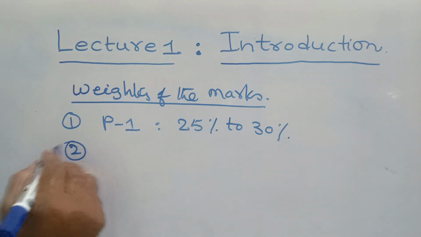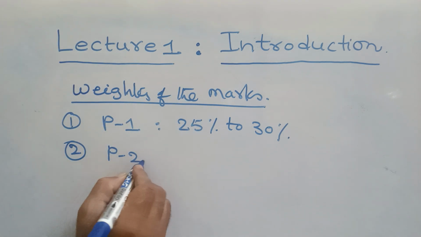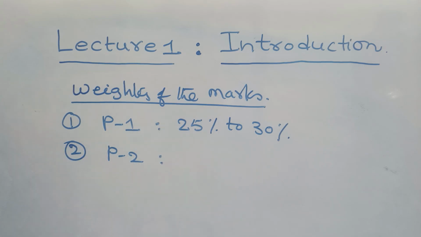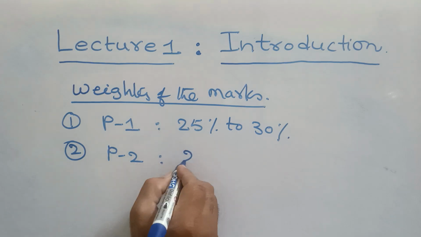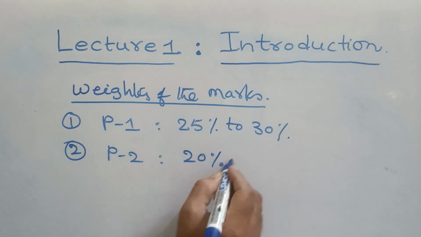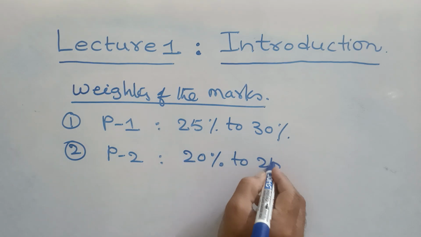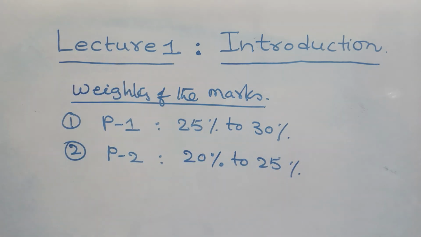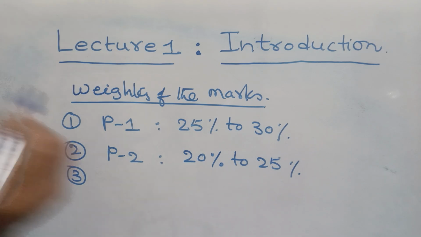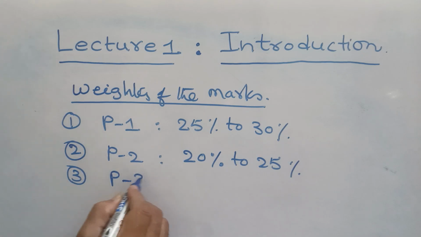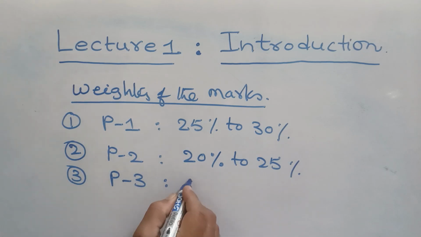And coming to part two, P2, that is electrodynamics. Normally this covers maybe 20% to 25% of the total marks. And the third one is modern physics, P3.